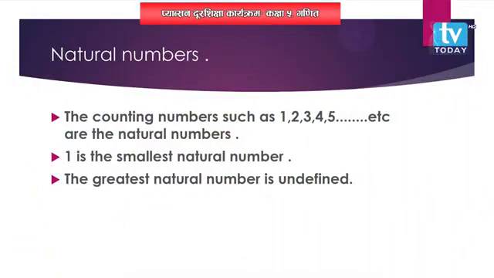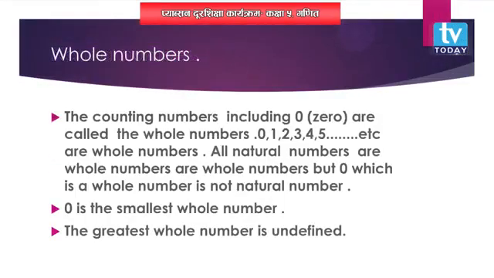First one, we are going to learn about natural number. Do you know what you mean by natural number? Do you have any idea about natural number? The counting numbers 1, 2, 3 and so on. Counting numbers started from 1 going on are known as the natural numbers. So, 1 is the smallest natural number and the greatest natural number is undefined. It's infinite. Okay. So, students, natural number is completed. I hope you understand this one.